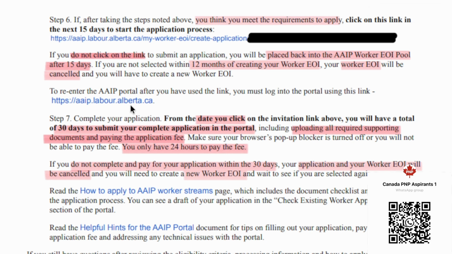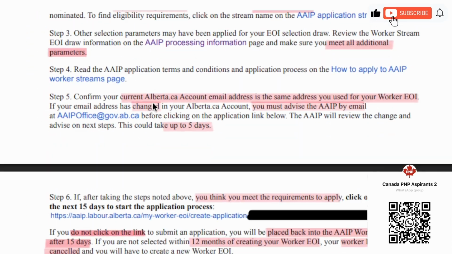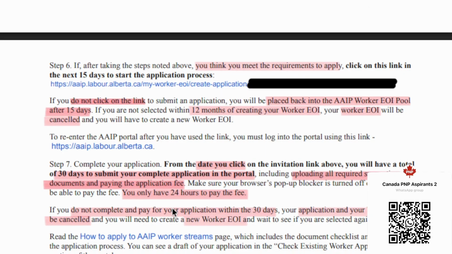However, if you don't click on this link, what will happen is by the end of February, you will be placed back in the pool. You will not have to create another expression of interest, and it will be valid till December of 2026. So that is the very key difference I was telling you of not to rush and click this link without verifying steps 1 to 5. Once you have clicked this, you have 30 days.